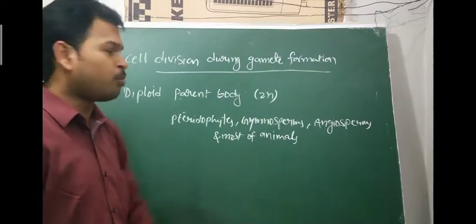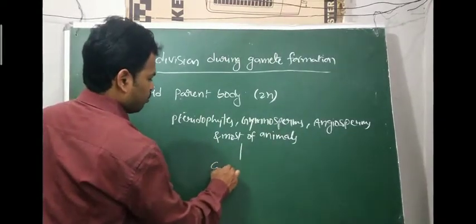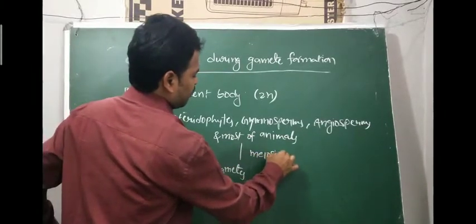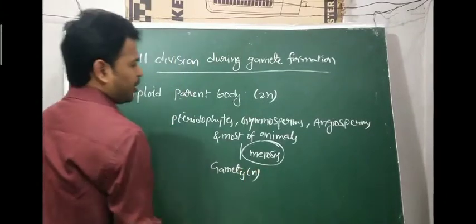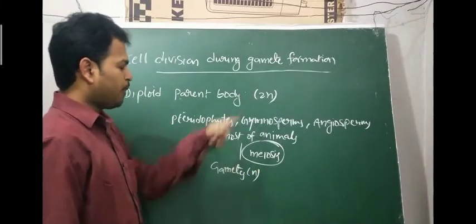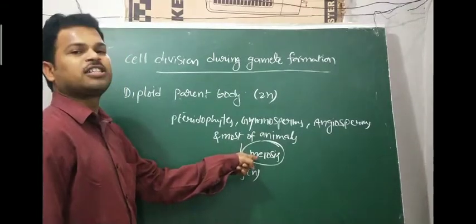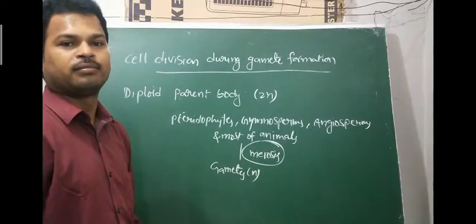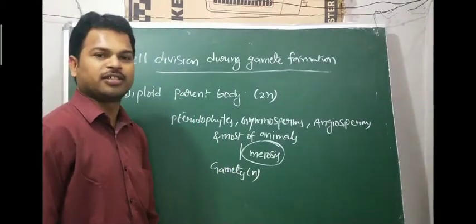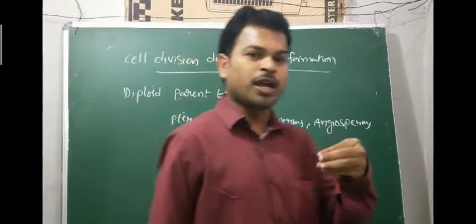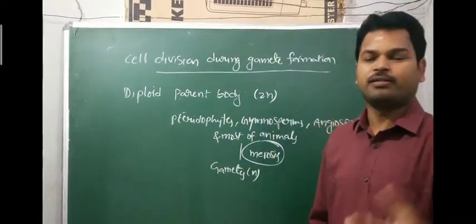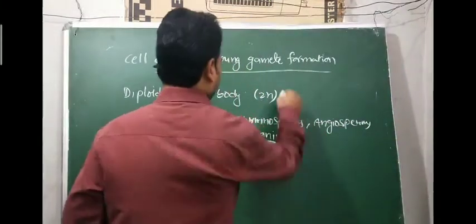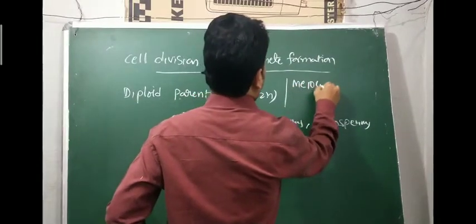So the diploid parent body produces the gametes by meiosis division, reduction division, because gametes are haploid in condition. Why meiosis division? To reduce the chromosome number. The diploid parent body produces haploid gametes by which division? Meiosis division. Very important.